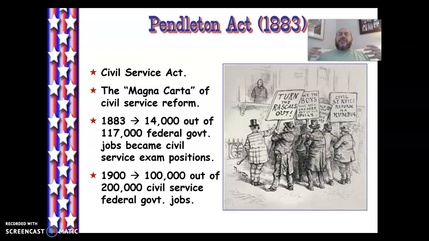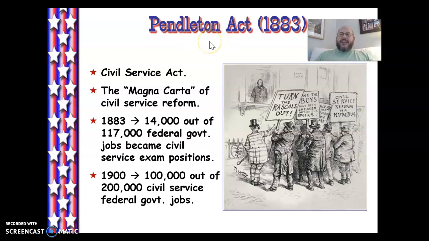But if you want to become the postmaster general, that is a politically appointed job. If you want to work as an FBI agent, that's civil service. But if you want to be the head of the Justice Department, the Attorney General, that's a politically appointed position. So be mindful of that.